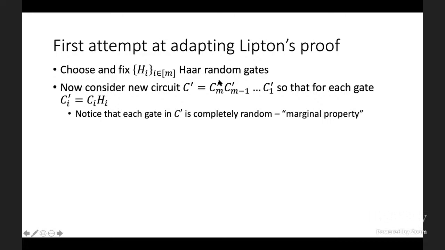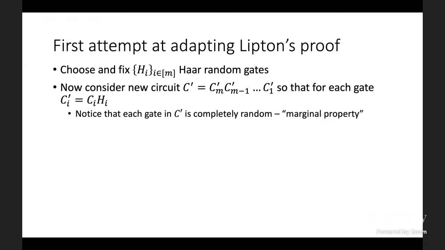What we're going to do is take each gate in the worst case circuit that we want to know the output probability of, we'll call that Ci, and multiply by Hi, the ith gate of this Haar-random ensemble that I made. And we'll notice that by the invariance property of the Haar measure, we've taken a fixed gate and multiplied it by something Haar-random, and so the output is completely Haar-random.